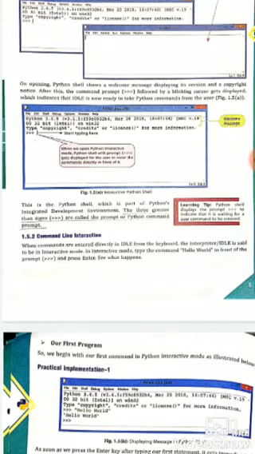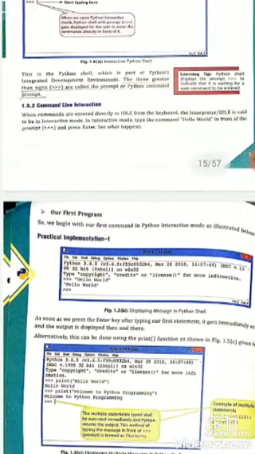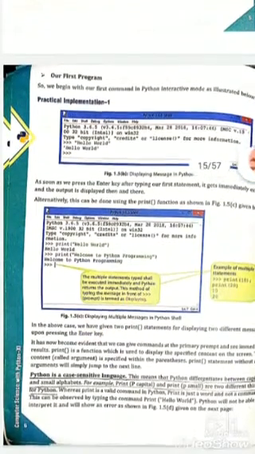So we begin with our first commands in Python interactive mode as illustrated below. Print hello world, and it shows hello world. As soon as we press the enter key after typing our first statement, we immediately get the result.